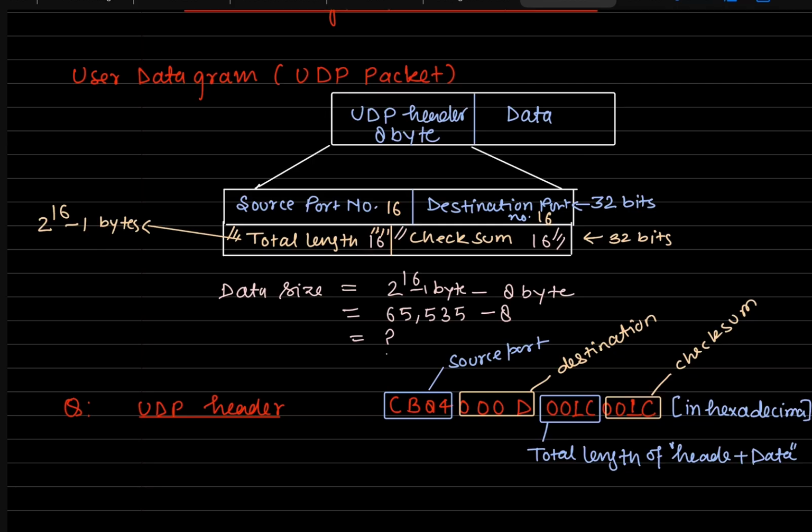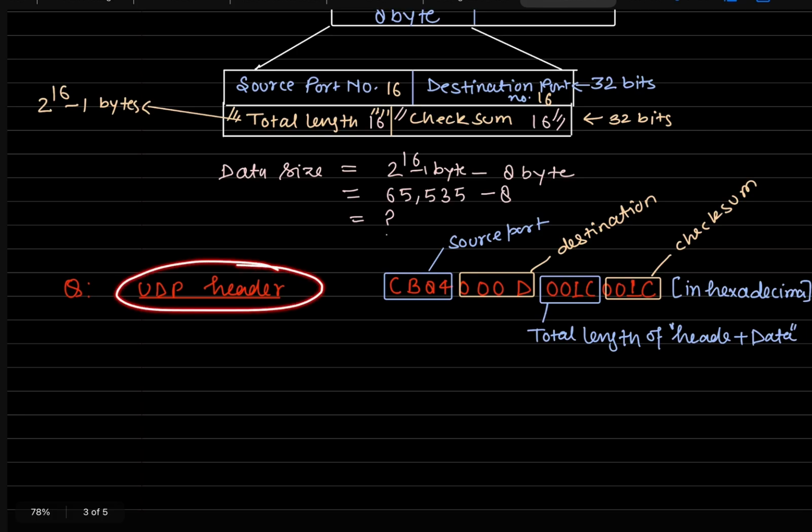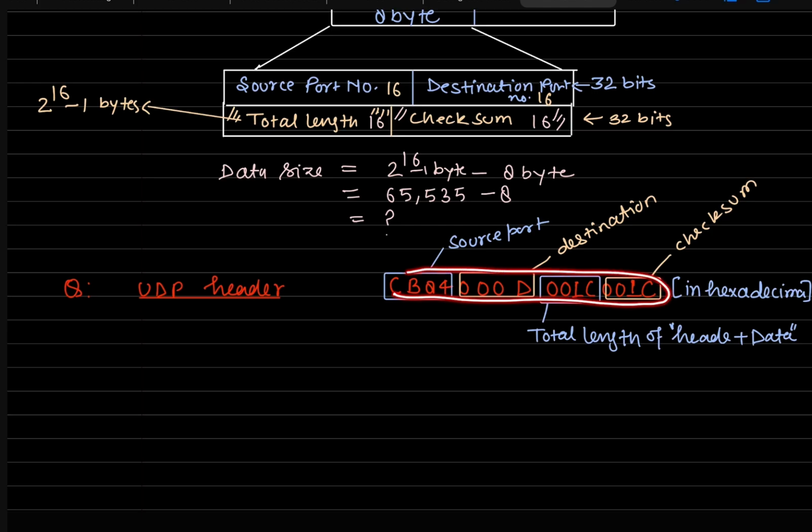The maximum possible size of data is 2 power 16 minus the 8 bytes of header size, and when we subtract we get the size of the data. Suppose you are given a question on UDP where these numbers are in hexadecimal. You can convert them into a binary bit stream, 0 1 and so on, right?